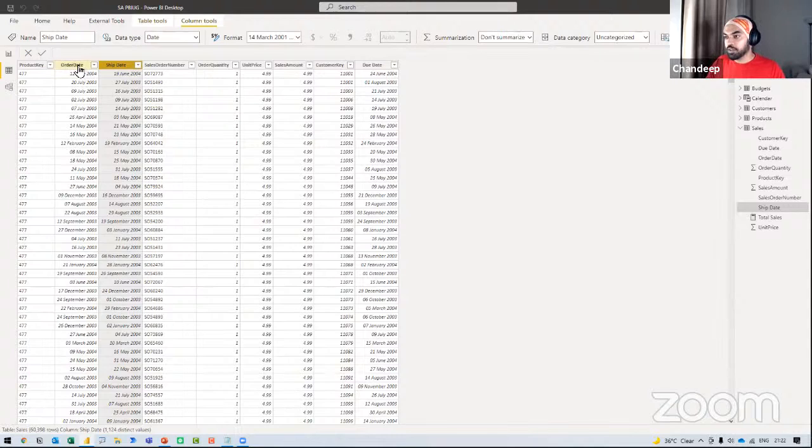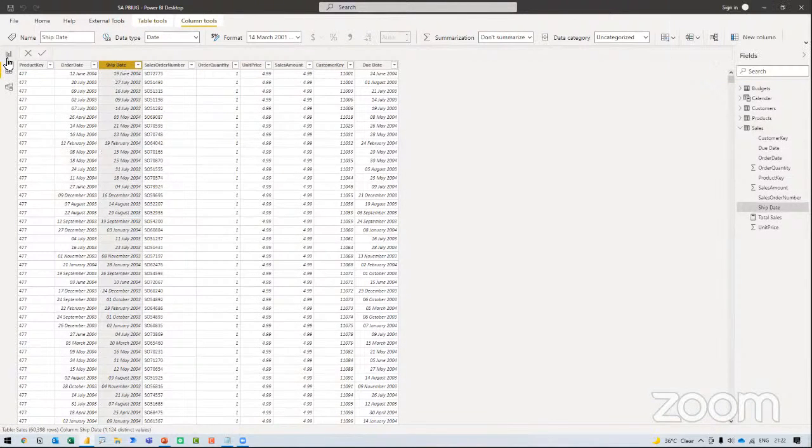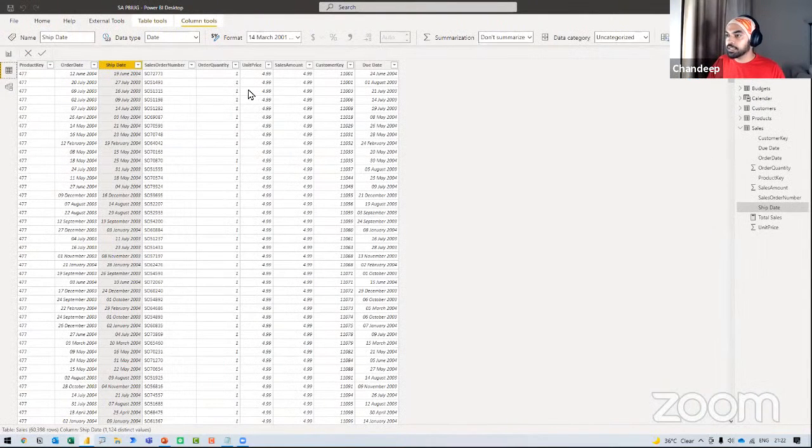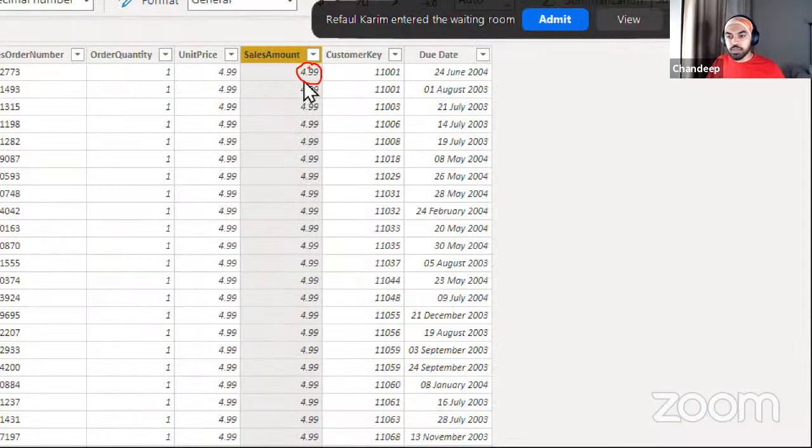So as of now, I have an order date. The order gets due by a certain date, and the order eventually gets shipped. Now, if I would like to find out how many orders, or what value of orders, are getting due, note that there is not another total sales column or sales amount column for the due date. It's the same order, 4.99, which gets ordered on a particular date.